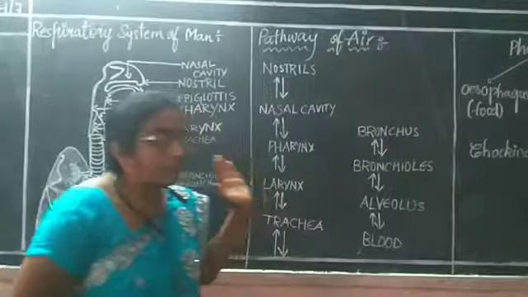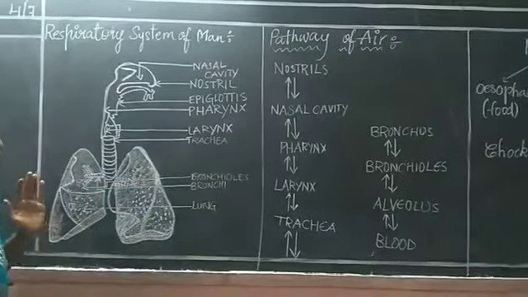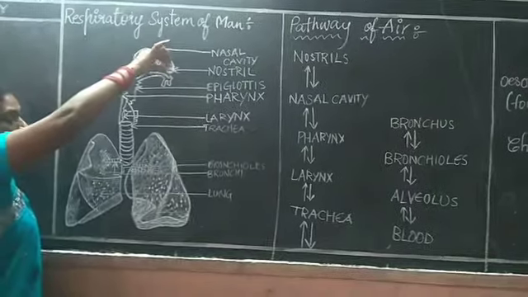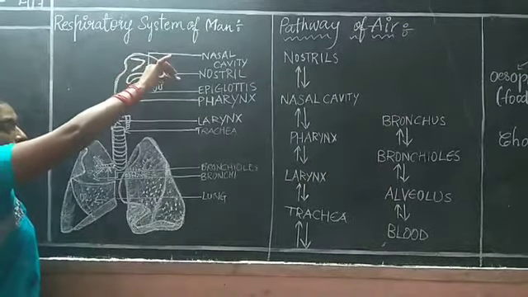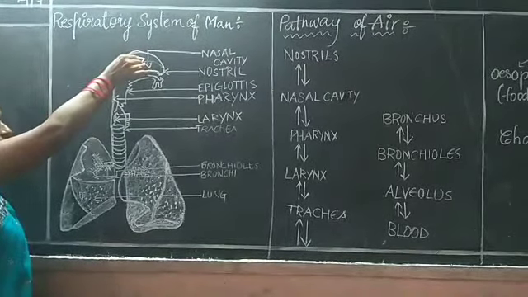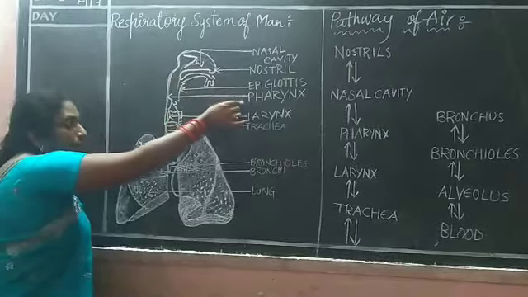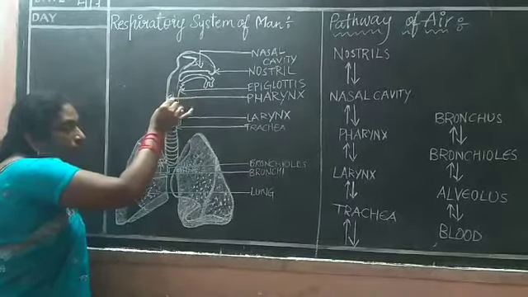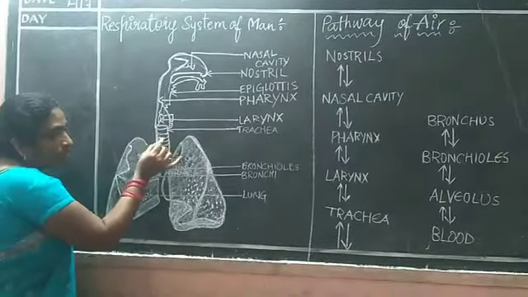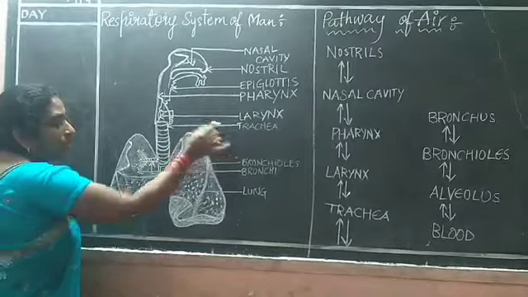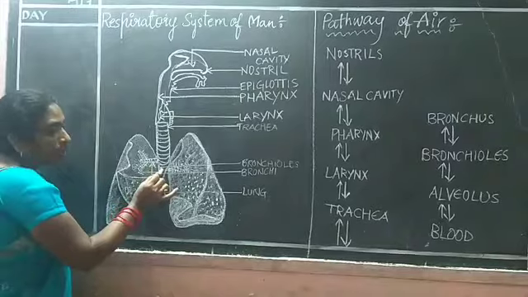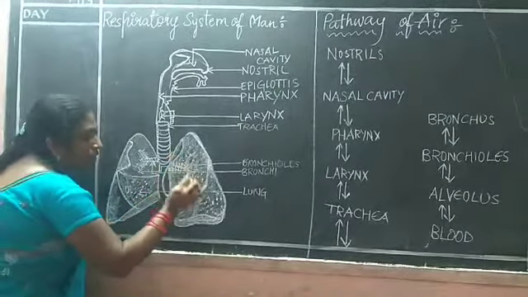Now I will show all these parts in the diagram, so observe the diagram. Here, we take the air through the nostrils. It passes into the nasal cavity. From the nasal cavity, it passes into the pharynx. From the pharynx, it passes into the larynx. From the larynx, it passes into the trachea, a tube-like structure.